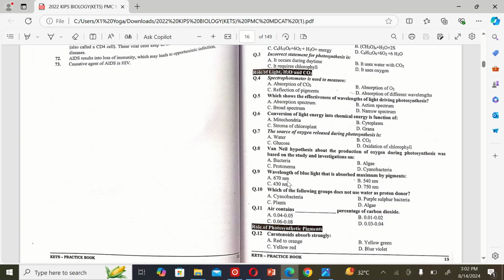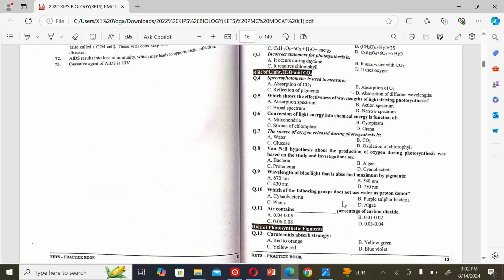The next MCQ is: the wavelength of blue light that is absorbed maximum by pigment is A. 670 nanometer, B. 540 nanometer, C. 430 nanometer, and D. 750 nanometer. So the correct option is B. 540 nanometer.